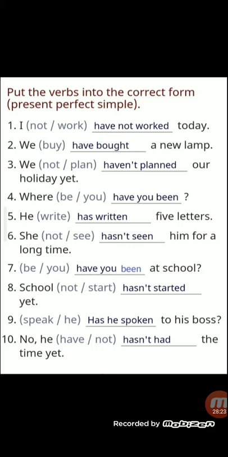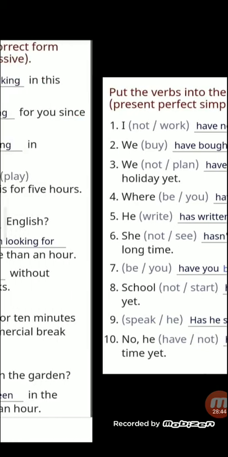Has will always be there. He is given and speak becomes spoken. No, he. What is in bracket? Have and not. So you write down hasn't had the time yet. यहाँ पे you have to add. See, sometimes little are tricky, but you have to understand this.